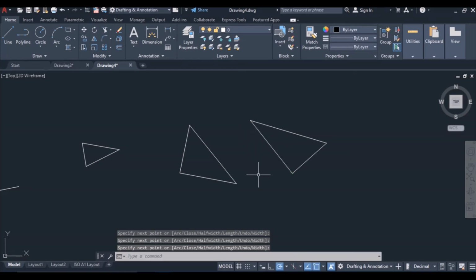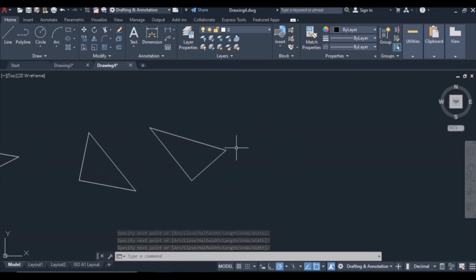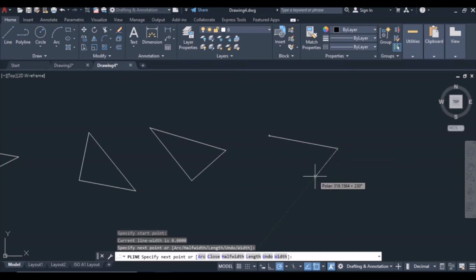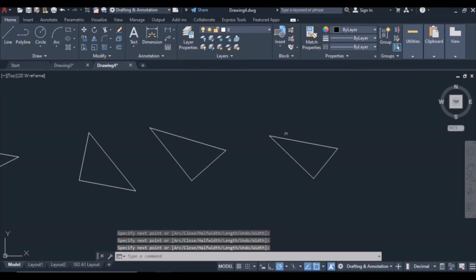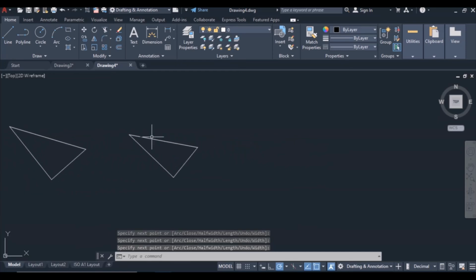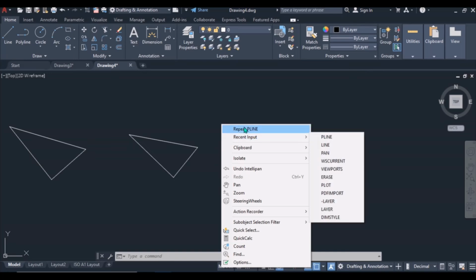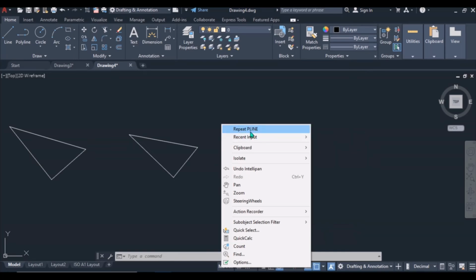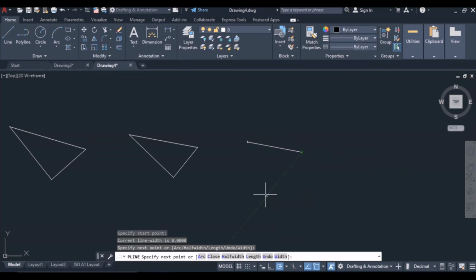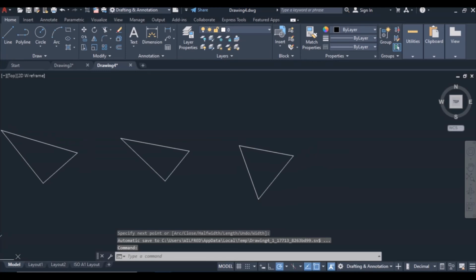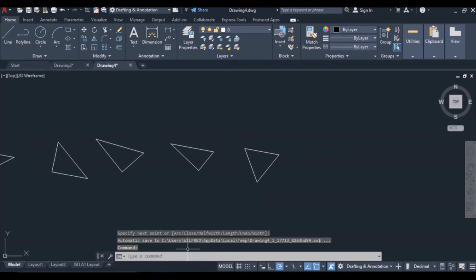For me to redraw, I can use the space bar. Just click on the space bar on your keyboard and draw the polyline. Polyline is our last command, and press enter or press space bar, and the command will be done. Or you can just right click on your mouse and repeat polyline. Close, press enter. So you have seen how you can repeat your previous command.